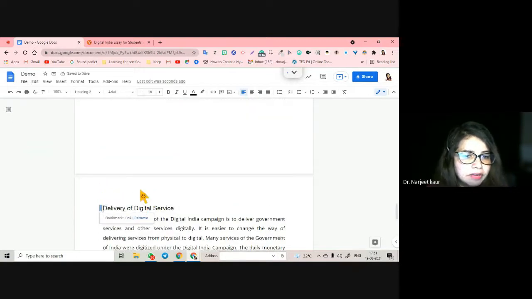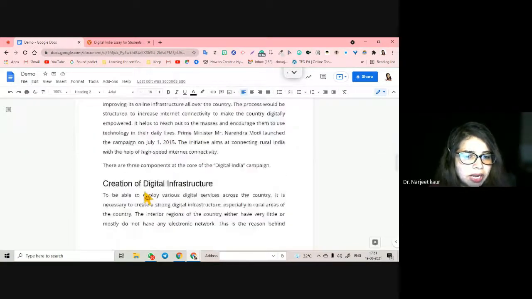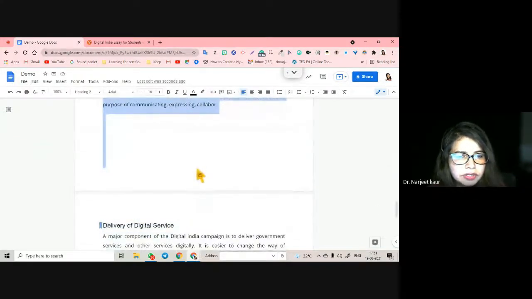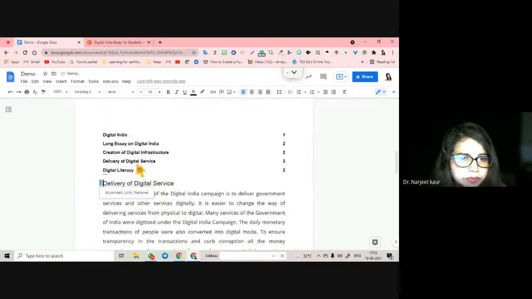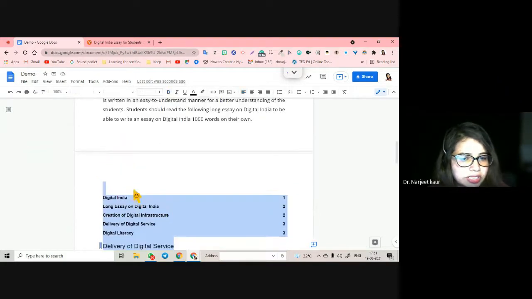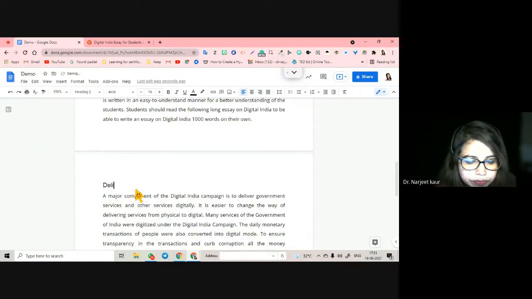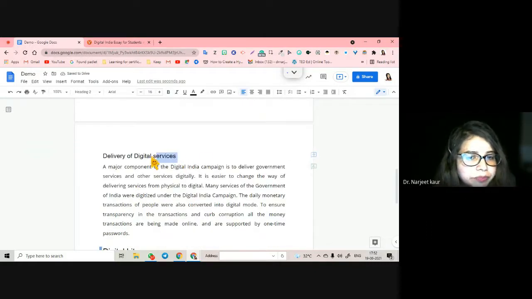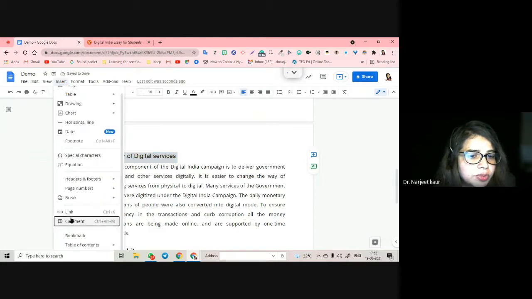Now I go up and I'm going to delete all this. All right. So only two things I'm going to keep: two bookmarks, delivery of digital service. Now here you see it is not existing or something, but I write. How do I create a link to the bookmark for this? I select this, again go to insert, again go to link. This time I'm going to link it.